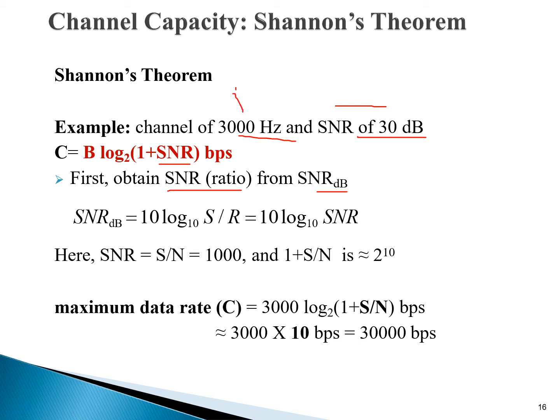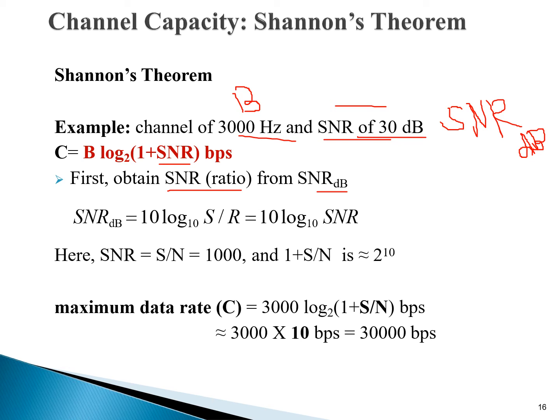Here the bandwidth is 3000, and SNR of 30 dB means SNR dB is also given. The formula of SNR dB is equal to 10 log base 10 S over N, that is signal power divided by noise power.